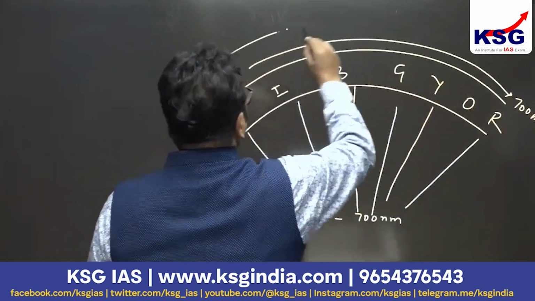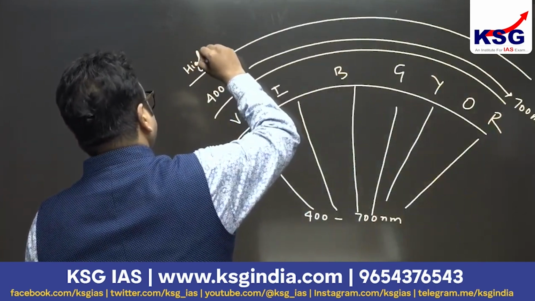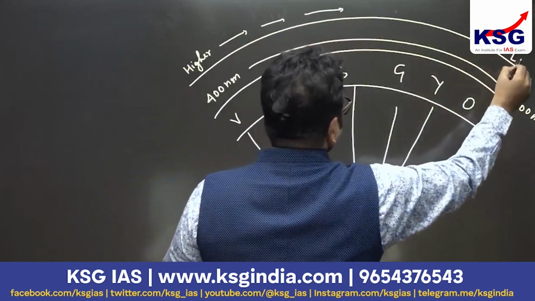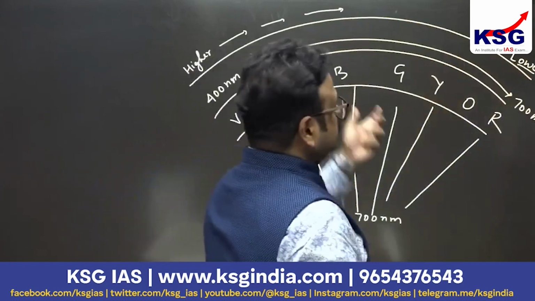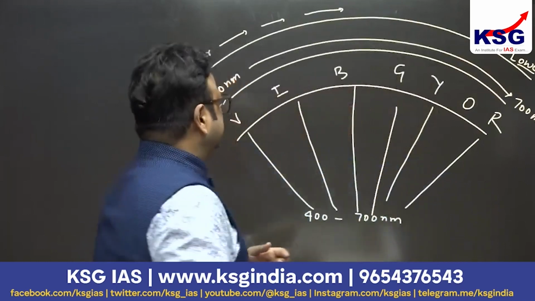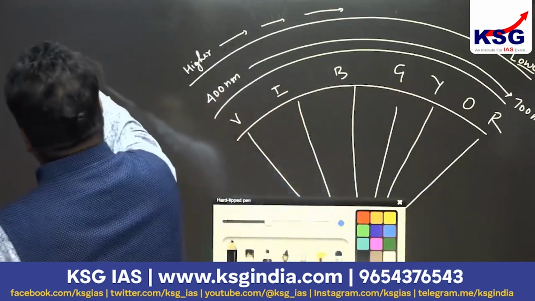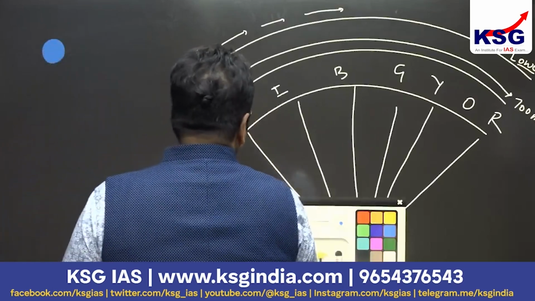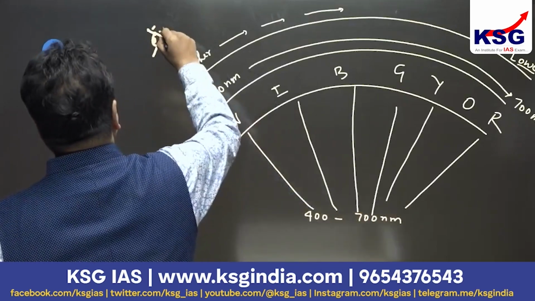Not only this, if we compare, the energy is higher at the violet end, and as the wavelength increases, energy is lower. Fine. Suppose that a star was emitting blue light, say for example 20 years back. This star was just a blue star, and you are the observer, that means we are on the earth's surface.